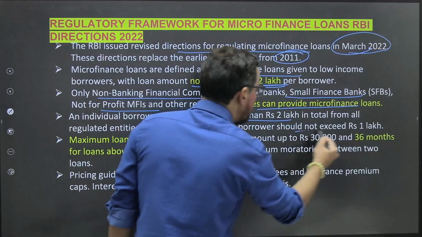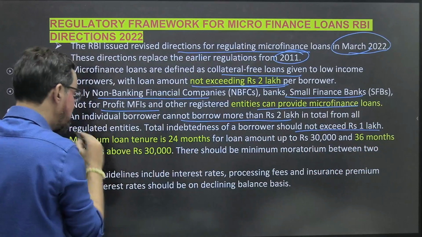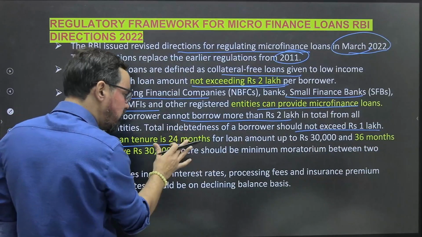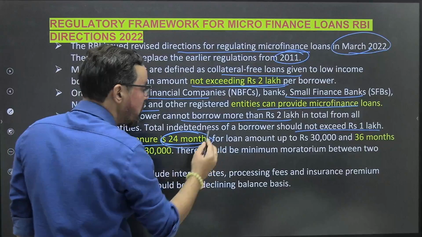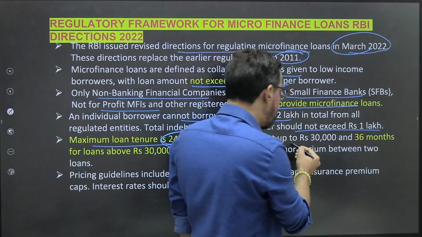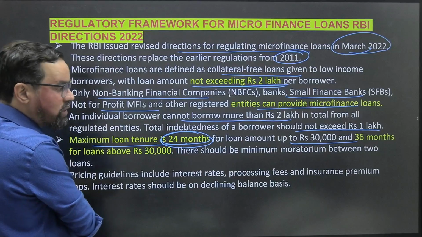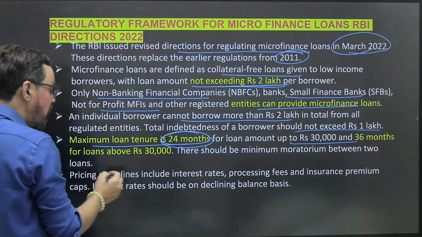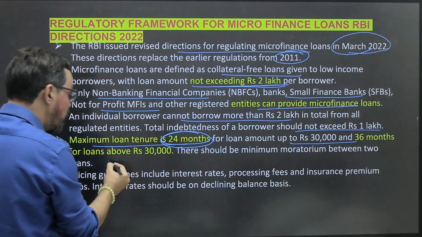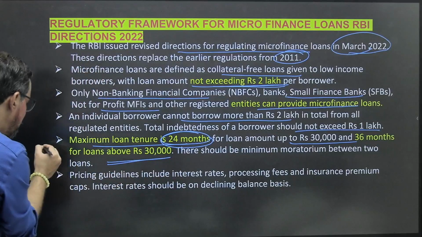Total indebtedness of the borrower should not exceed 1 lakh rupees. Maximum loan tenure is 24 months. A very important point here: 24 months for loan amounts up to 30,000, and 36 months for loans above 30,000. Okay, this statement is very, very important.